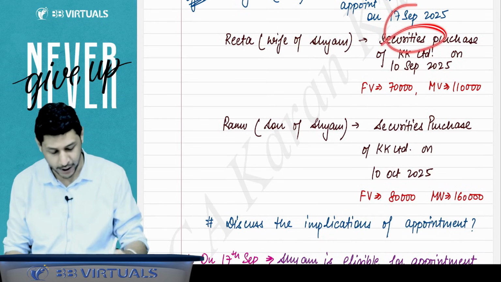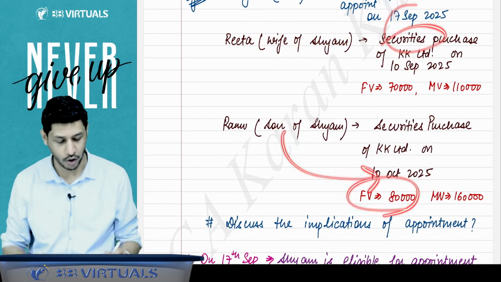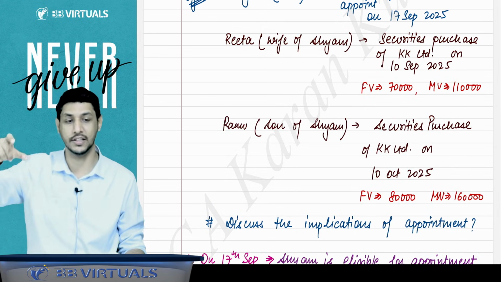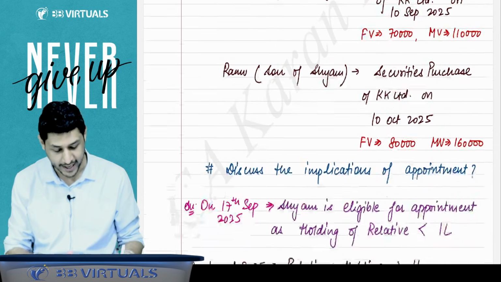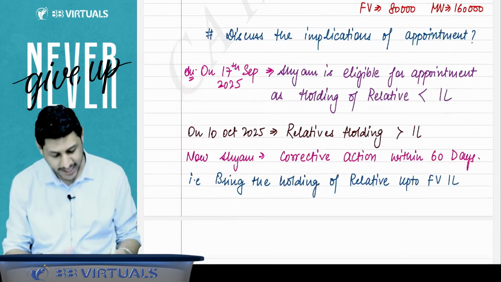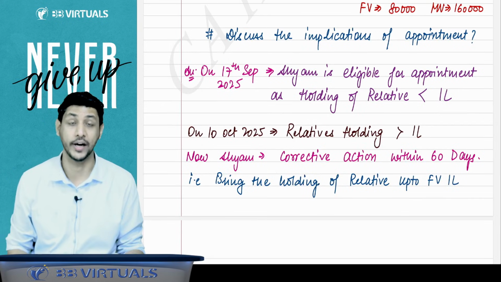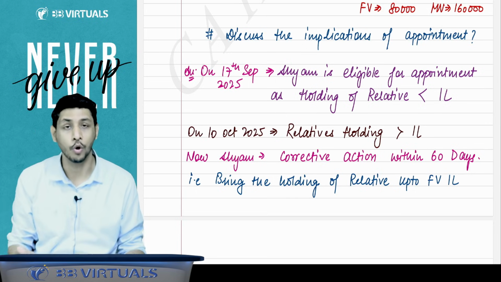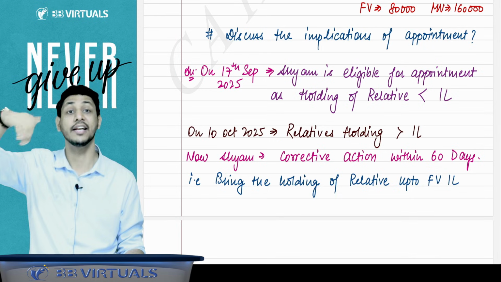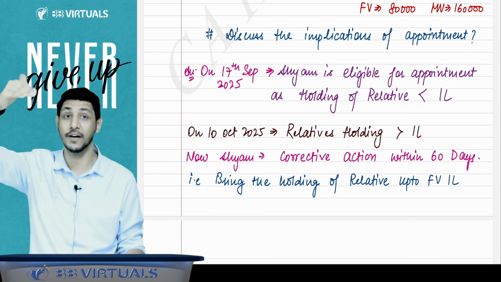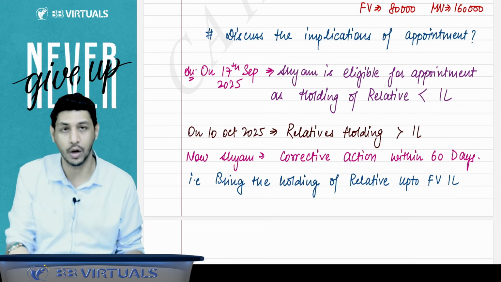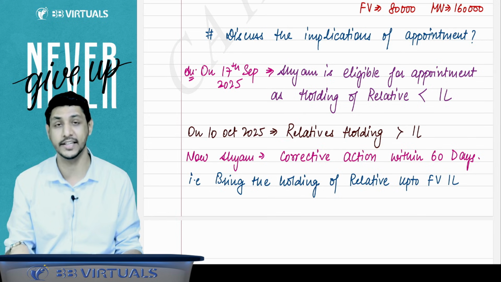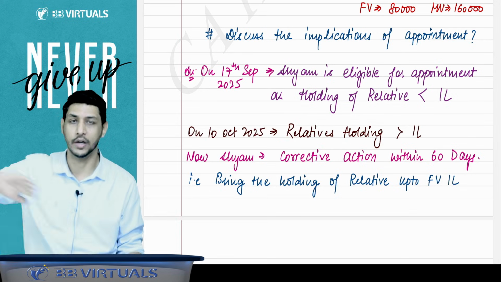Later on, after his appointment, his son also holds security of 80,000. So accordingly, now the relatives' total holding will become 1,50,000, which will make him disqualified, and he has to vacate the office. But there is one more point. If at any time it happens that you are appointed as an auditor and now your relatives' holding is more than 1 lakh face value, then you have to take corrective action within a period of 60 days. If you take corrective action within 60 days, then you will not be disqualified. You will continue as an auditor.